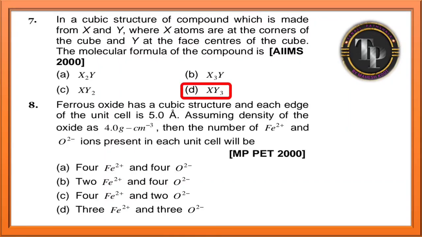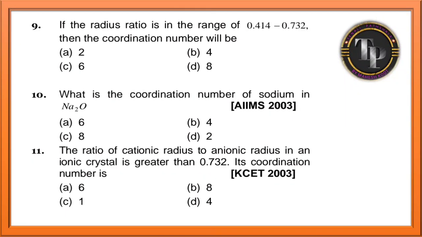Talking about the next question, the 8th question. You just read the question properly, guys. The correct answer for this question is 4 Ap plus 2 and 4 O2 minus are present. If the radius ratio is in the range of 0.414 to 0.732, then the coordination number will be? You already know this is for octahedral. So hence you are getting 6.